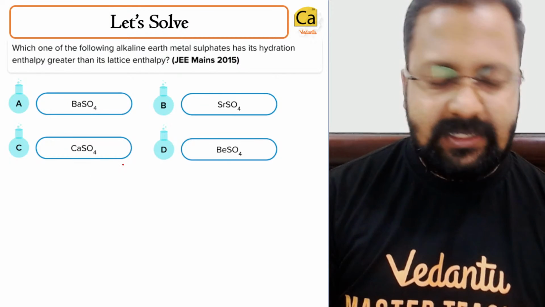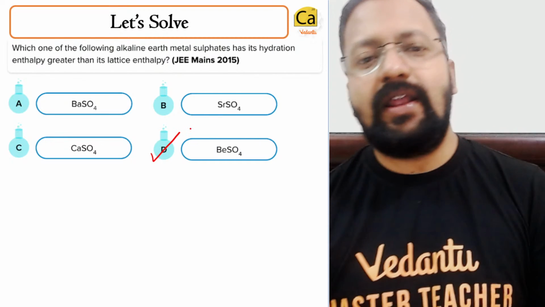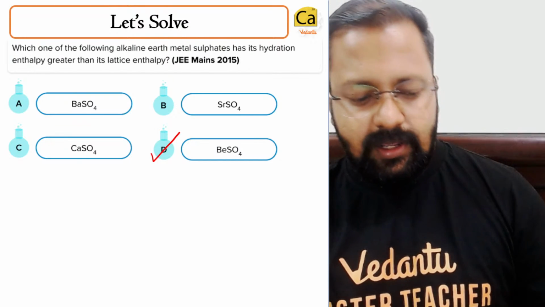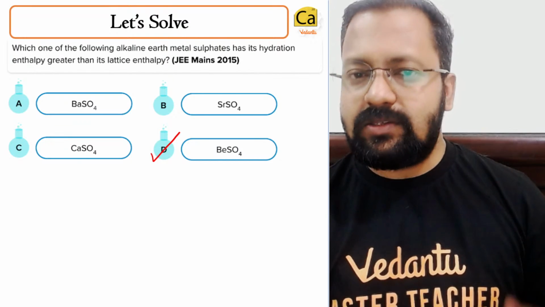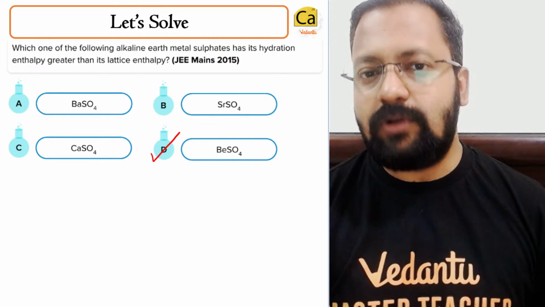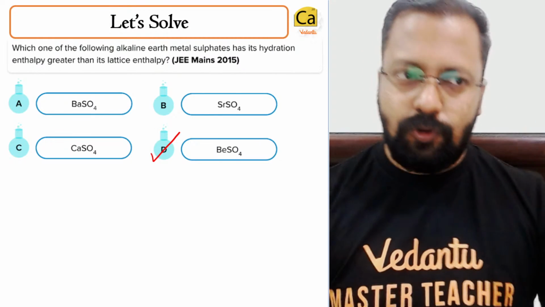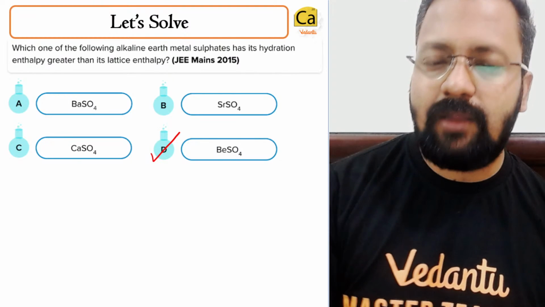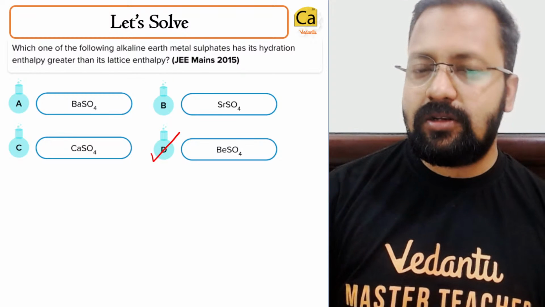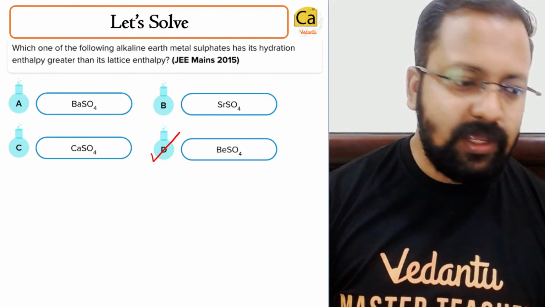The right answer is BeSO4. This is a JEE Mains 2015 question. Please do remember that again: questions which are coming from S block are not very difficult. S block is one of the easiest topics to tackle. If you remember the general trends in solubility, thermal stability, hydration and lattice energy, you'd be able to solve the maximum number of questions.